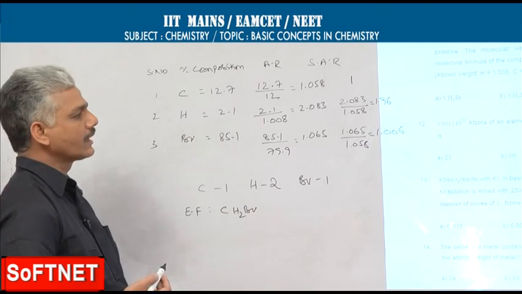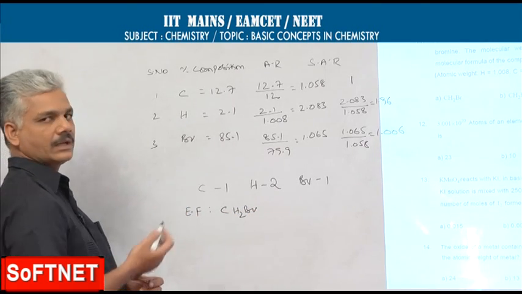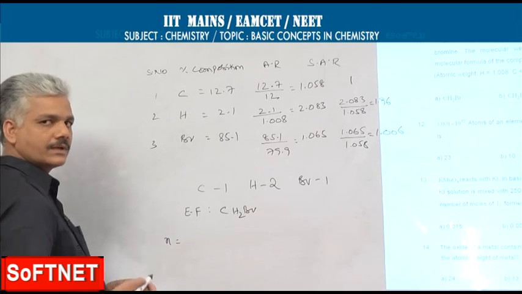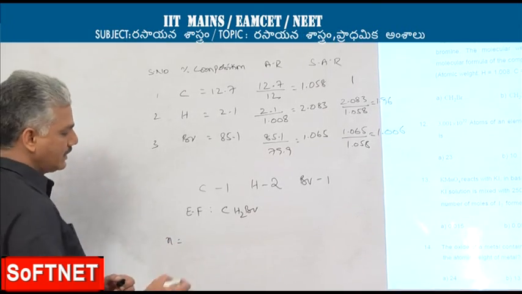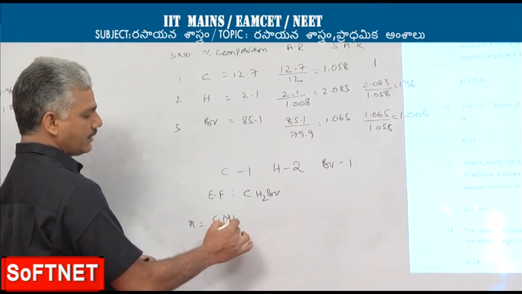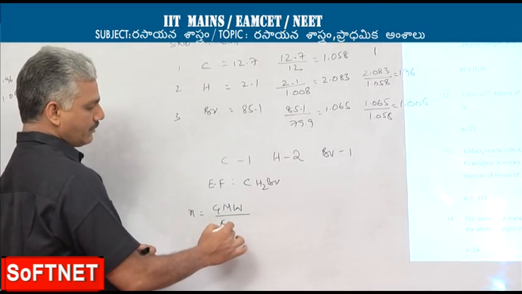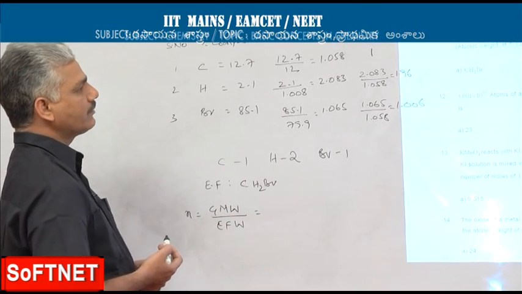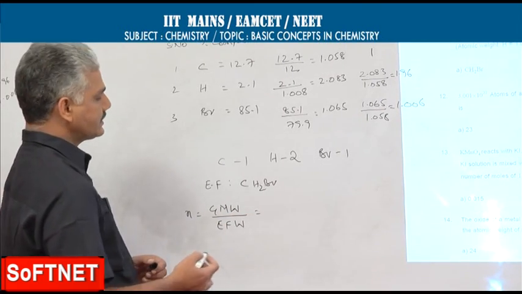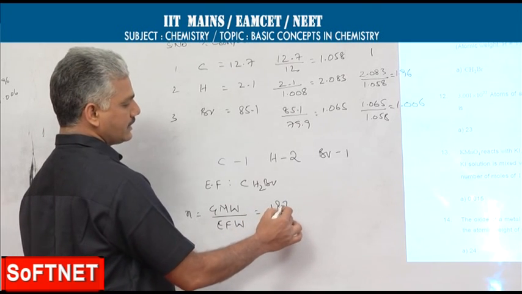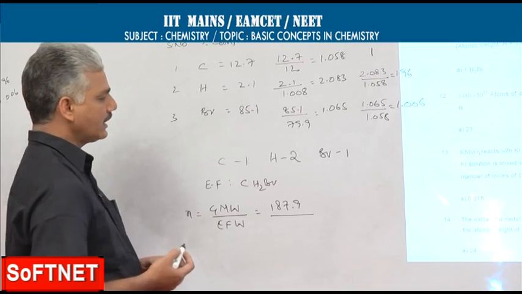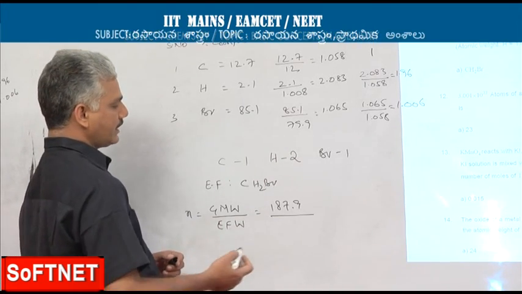CH2Br. What we have to calculate is the molecular formula, and for calculating the molecular formula, first we have to calculate the N factor, which is calculated by using the relation gram molecular weight by empirical formula weight. Gram molecular weight of the compound is given as 187.9. Empirical formula weight we have to calculate from the available data.